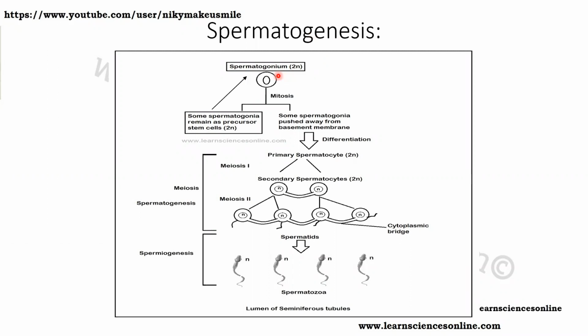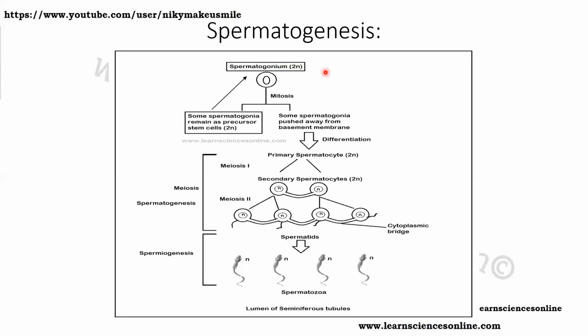As we all know, the testes' functional units are seminiferous tubules. Their germinal epithelium consists of two types of cells, spermatocytes, the sperm forming cells, and Sertoli cells. Those sperm forming cells are also known as spermatogonia. These spermatogonia are basically diploid, since they are part of a sporophytic body.